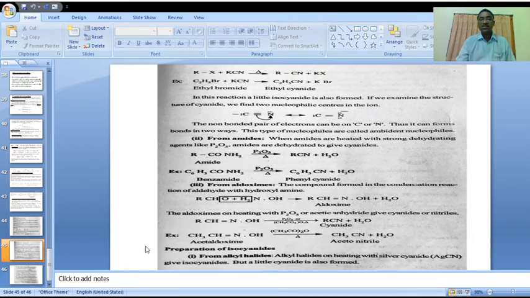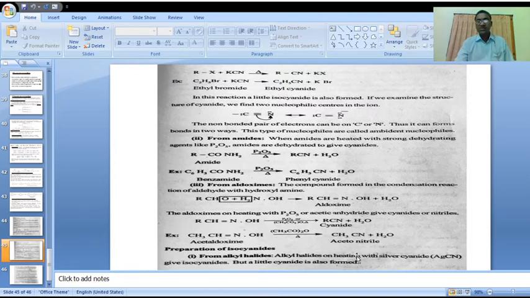This is a very good example of aldoxime to cyanide formation. Acetaldoxime on heating with acetic anhydride forms methyl cyanide. Here there is loss of a water molecule.